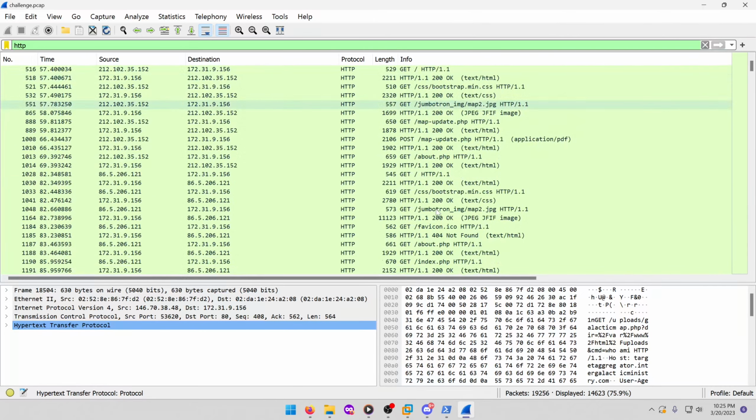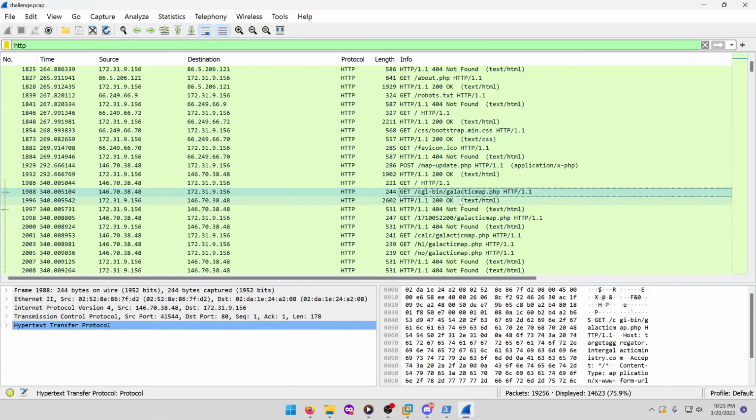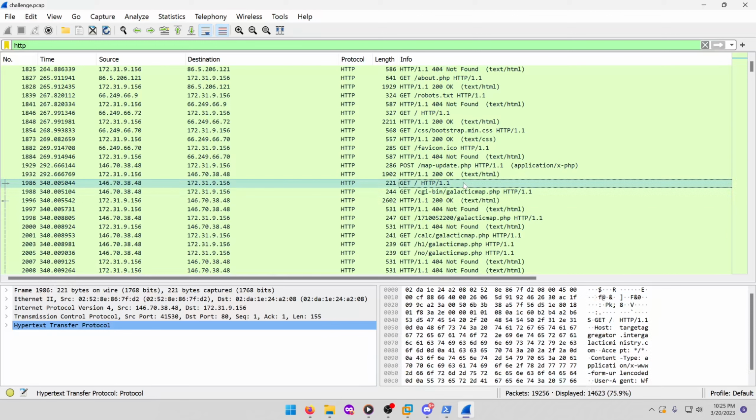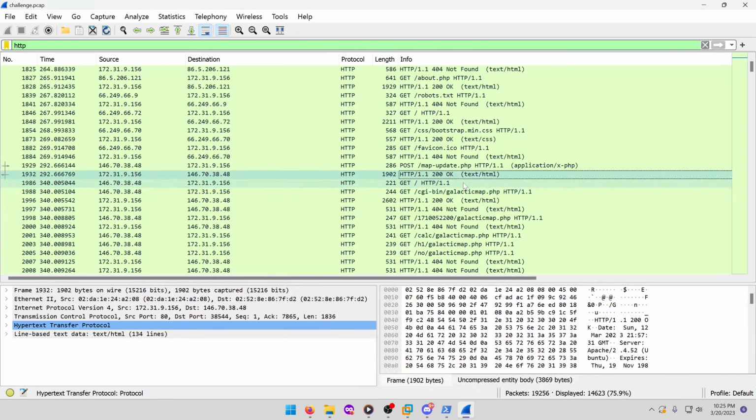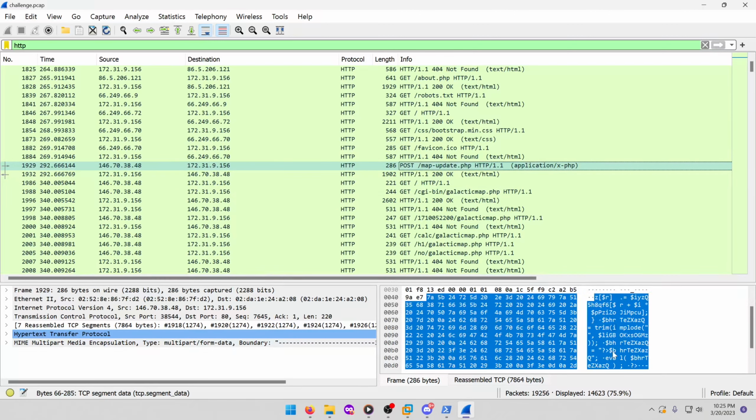So let's see here. It looks like this is the beginning of where Galactic Map is being called out to. So if we go up from here, we should find its origin. And right here on this POST request to mapupdate.php, we can actually see what looks to be some obfuscated text, which is a good indication that that is probably some kind of malicious shell or file to analyze.